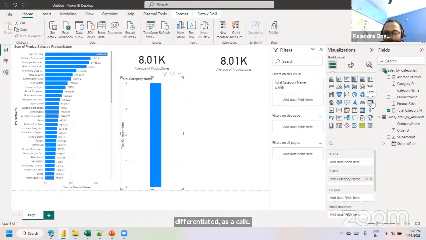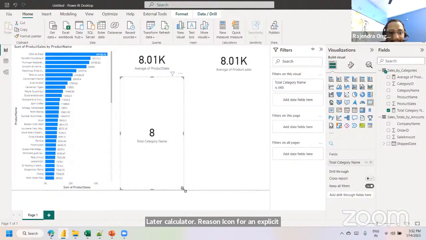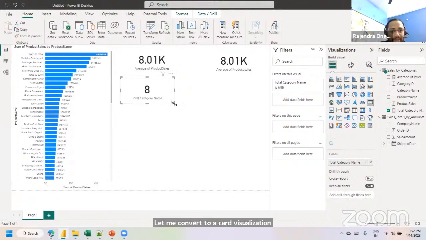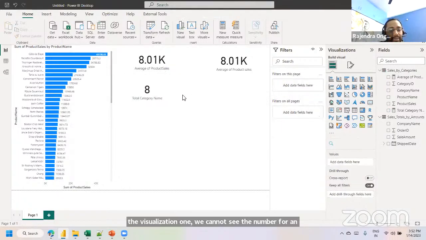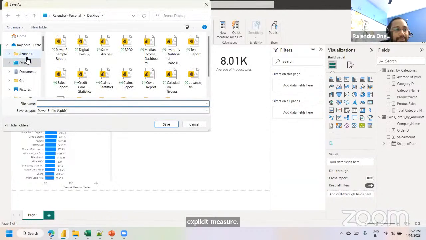Let me convert to a card visualization. Card. So total 8 categories are available. In this way, we can add it in the visualizations part. We cannot see the number for an explicit measure. Okay. Let me add one more example. Let's save it.